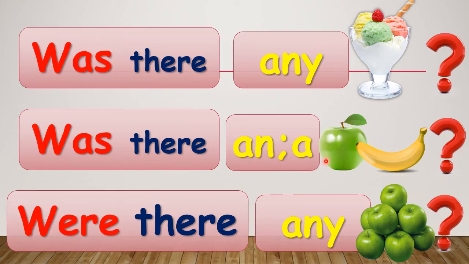Was there a banana? Or were there any apples? That means for plural, we use were and any. For a singular countable noun, we use was there. And for singular that cannot be counted, we use was there any.